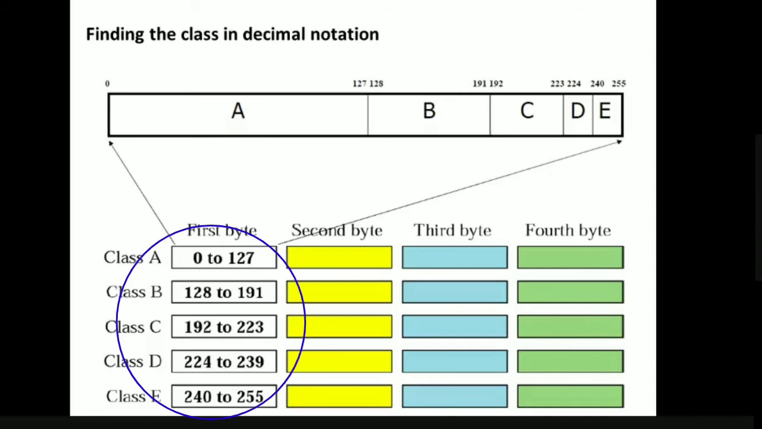if the first byte of the IP address is any decimal number from 0 to 127, then that IP address belongs to class A. If it is from 128 to 191, then it belongs to class B. If it is from 192 to 223, then it belongs to class C. If the first byte is from 224 to 239, then it belongs to class D. And if it is from 240 to 255, it belongs to class E.